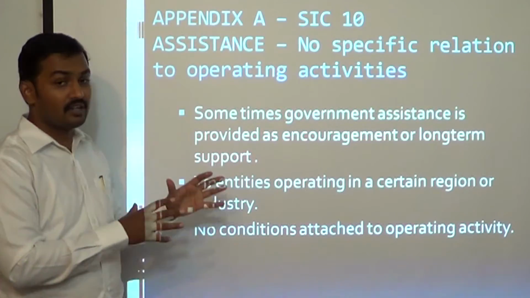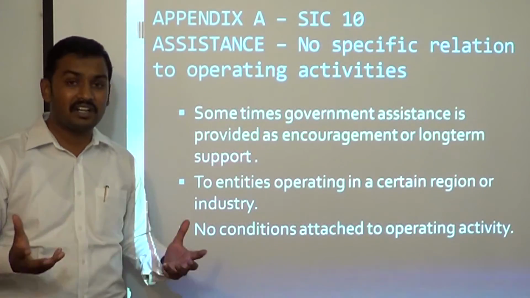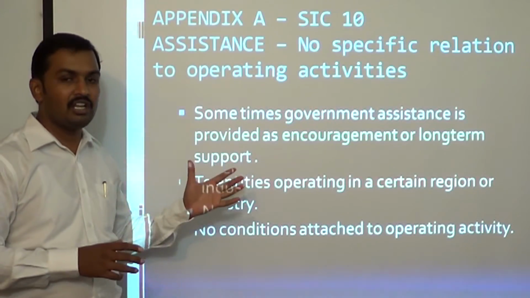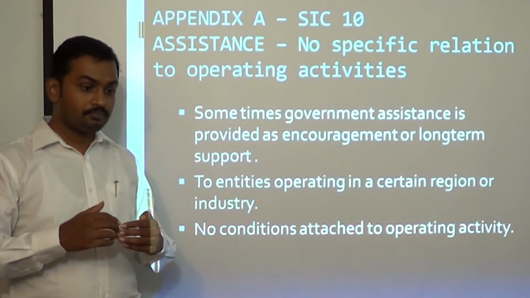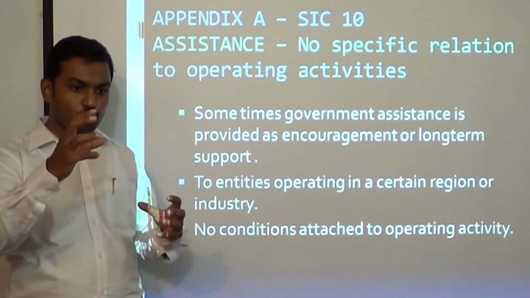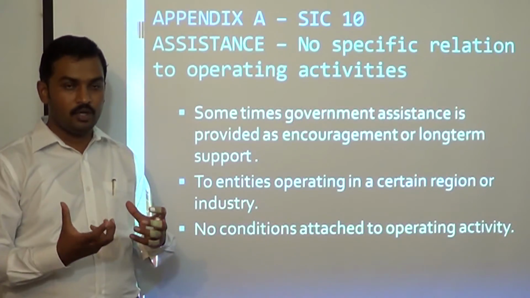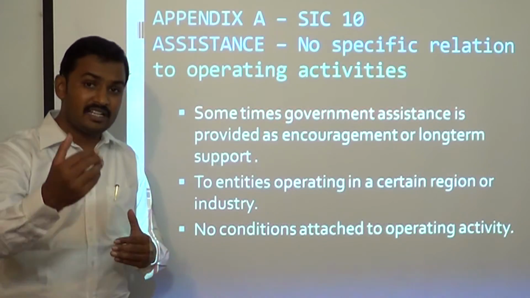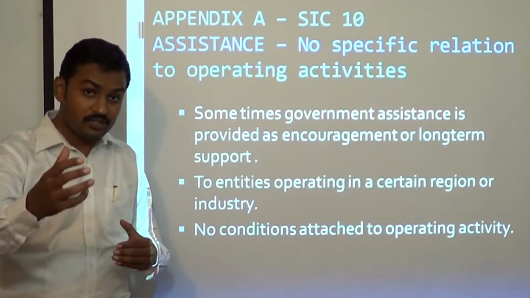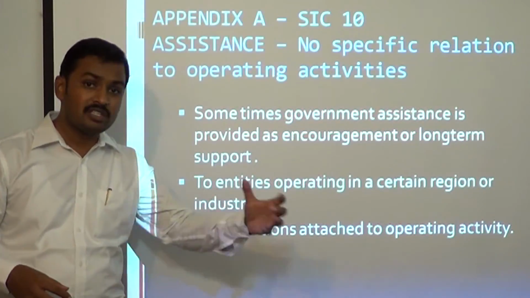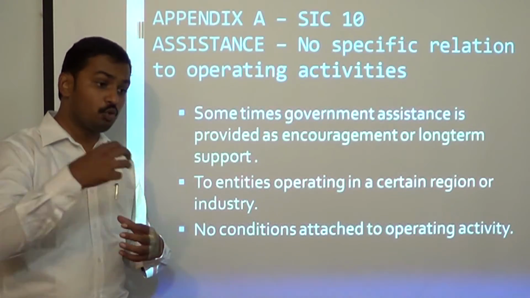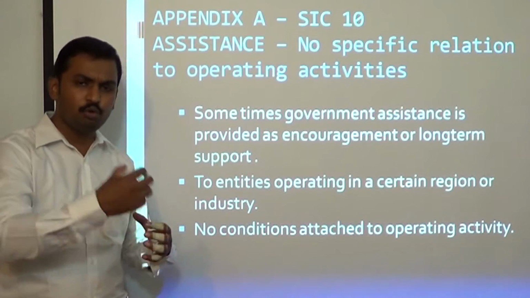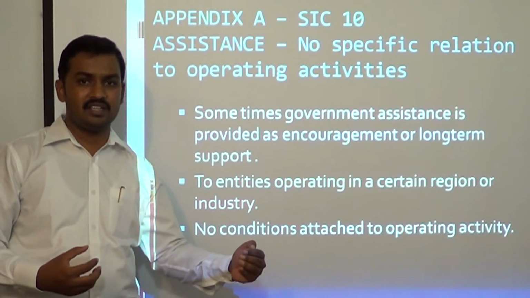But even these government grants are sometimes not so unconditional; there may be some conditions. Generally governments give such assistance to encourage or support entities to do business in a particular industry, to promote entities to start and continue business in undeveloped areas, or to support entities to do business in recently privatized industries.